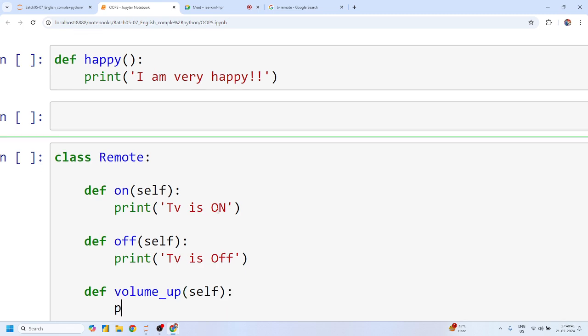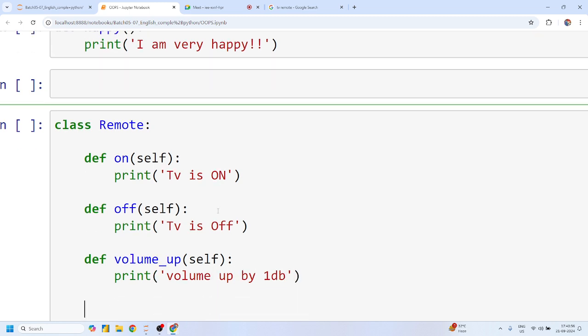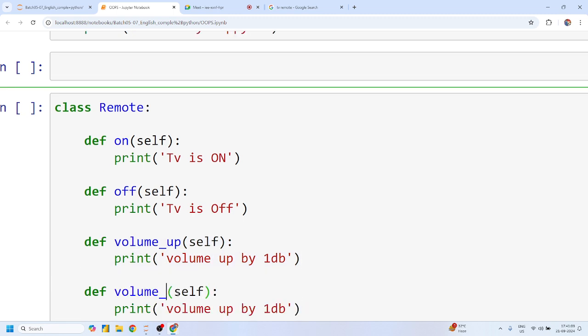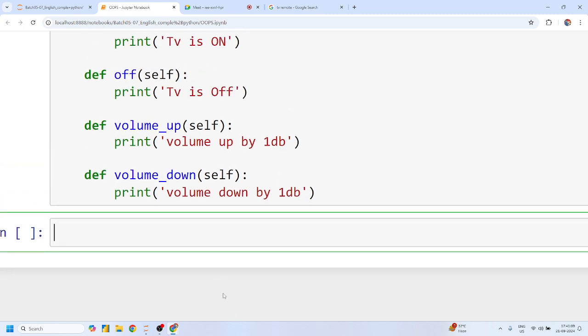Self, volume up by 1 decibel. Okay? And let me just copy this. Volume down by 1 decibel. Okay?